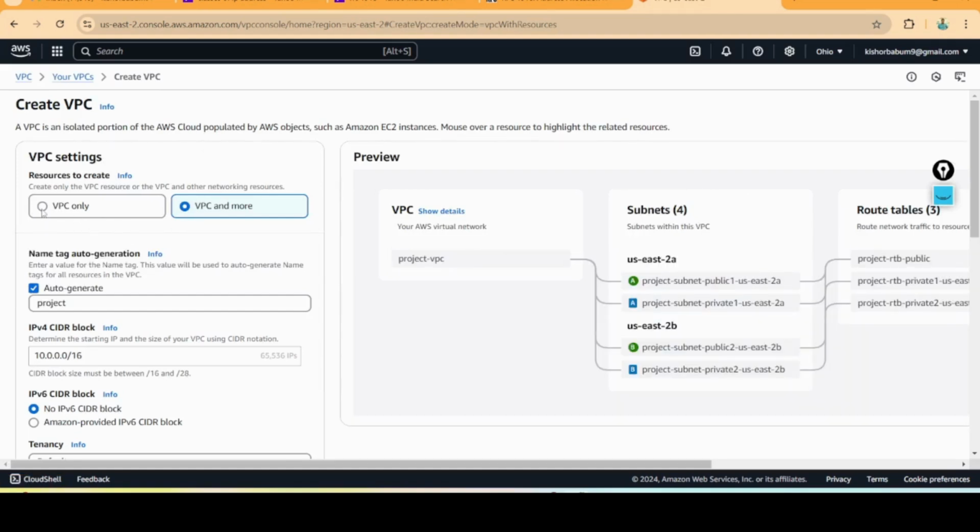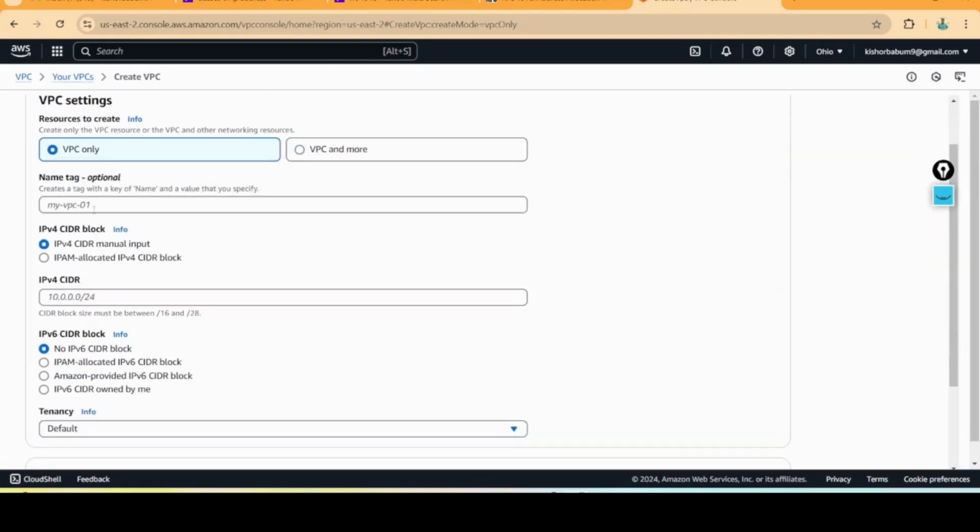I'm going to select create VPC only. Later we will add the subnets and route tables, everything we will add. Here the VPC name is Kishore-VPC. For the CIDR range, I am giving 16.